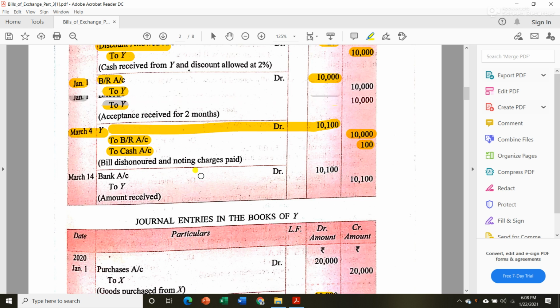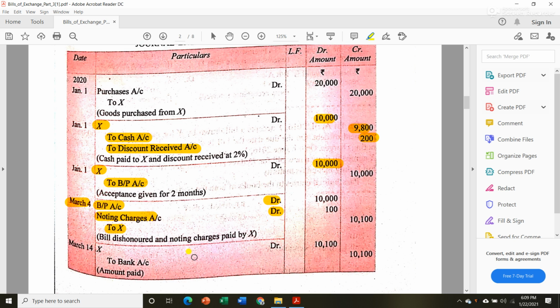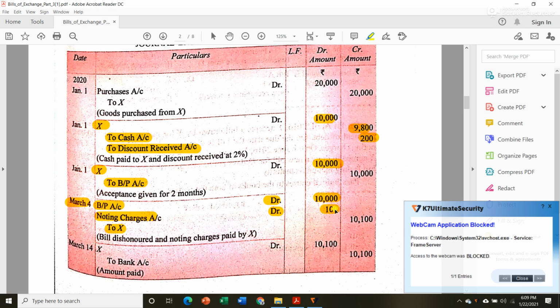In a similar manner, in the book of Y we will write bills payable account on March 4th, on due date. Remember that for dishonoring and noting charges we are making this compound entry: bills payable account debit, noting charges account debit, to X. You can understand it this way, think from Y's point of view. Bills payable, he has to pay 10,000, then again he has to pay noting charges of rupees 100 to whom? To Mr. X. So X's account was credited. 10,000 is for bills payable, 100 is for noting charges.